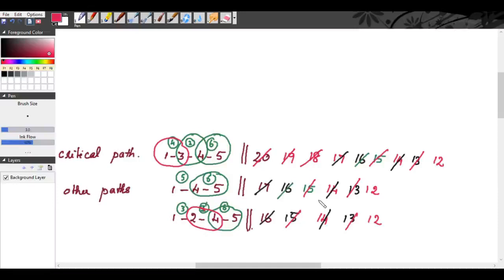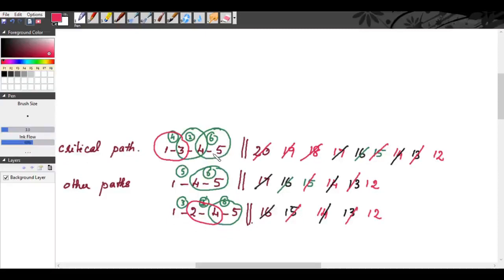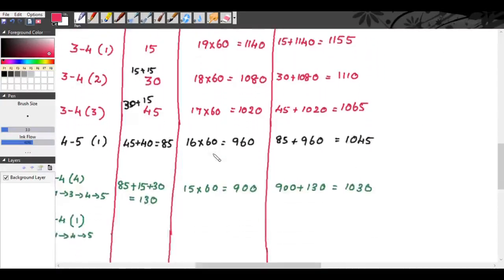It is not possible to do any more crashing, because if you crash furthermore, you cannot crash this path, this path, this 1, 3, 4, 5. There is no activities for crashing in the path 1, 3, 4, 5. That means this is your optimum path. The optimum duration of your project is 12 days. So how can you conclude this? The minimum duration is 12 days, from which you cannot crash further.